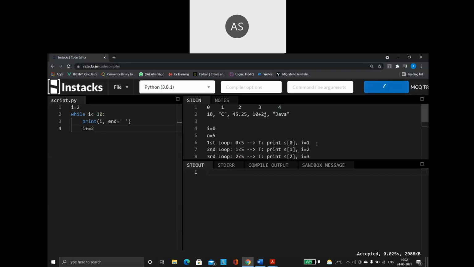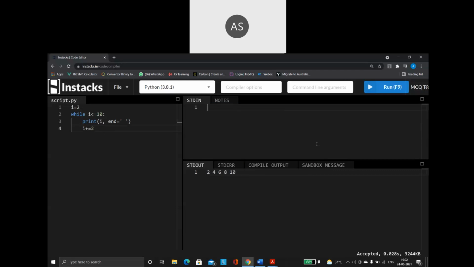So see now what happens. Initial i value is 2. So it is going to come inside the loop. It is going to print 2. After printing 2, what is the next line? i += 2. So what do you mean by this? It means i = i + 2. So whatever is the current i value, that value plus 2. What is the current i value? 2. So 2 plus 2, 4. So now the i value will become 4.